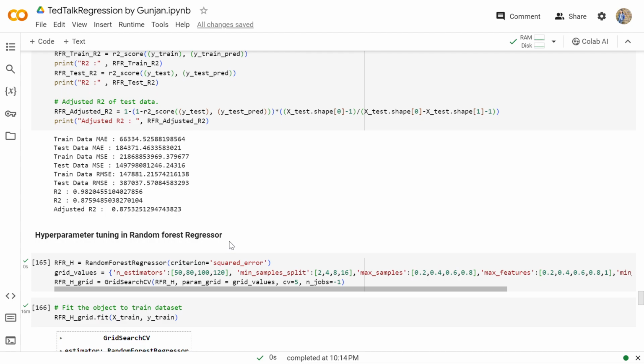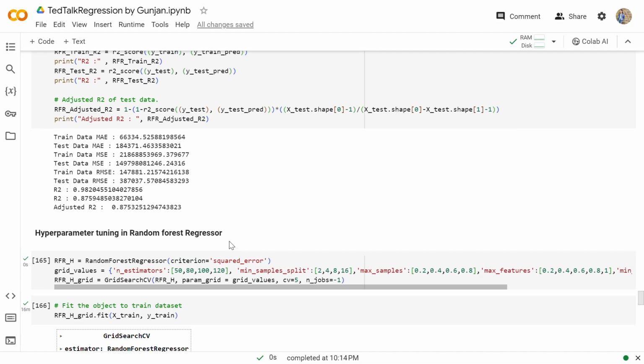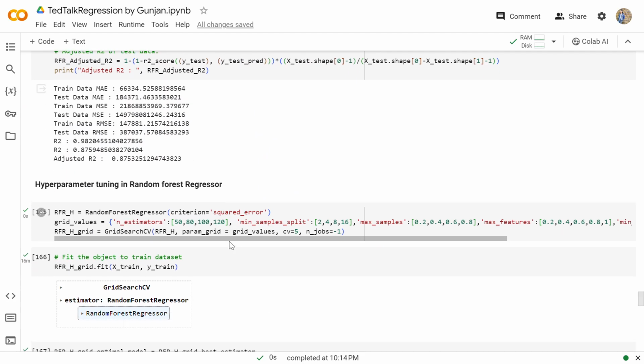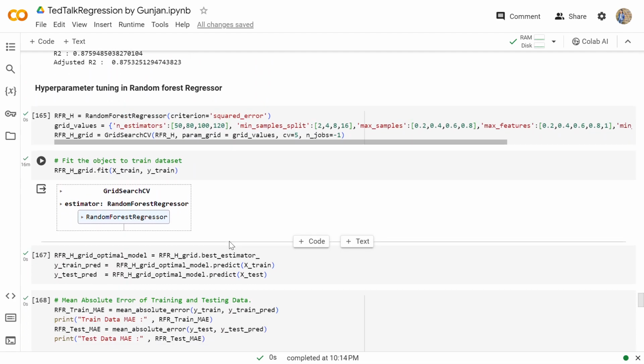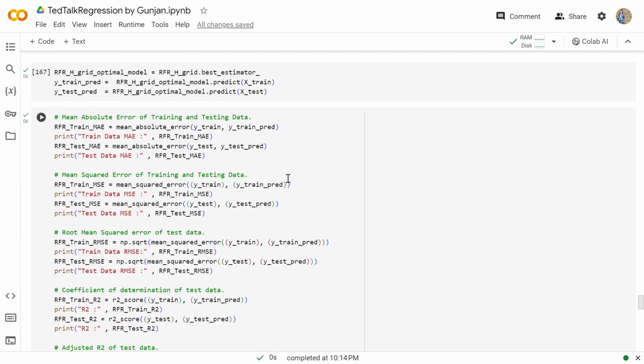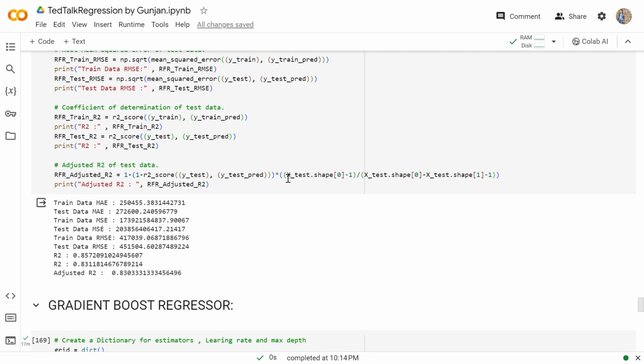Hyperparameter tuning is like settings of an algorithm that can be adjusted to optimize the performance. So the hyperparameter tuning is done to optimize the performance of our original random forest regressor. Now we'll be doing all the same steps for our hyperparameter tuning, and then again checking the value for mean absolute error, mean squared error, and so on.